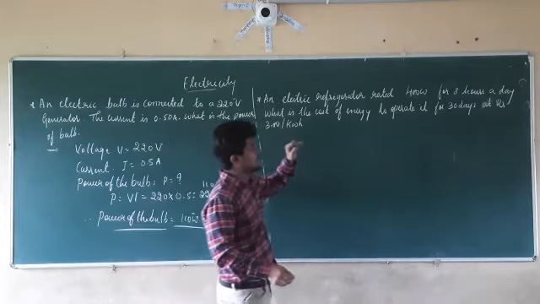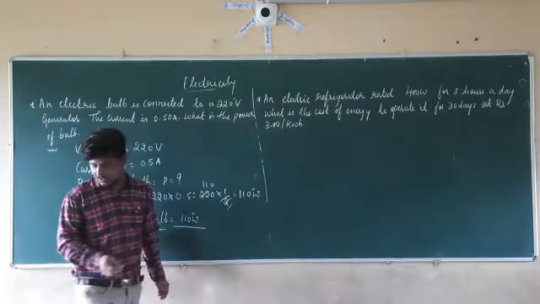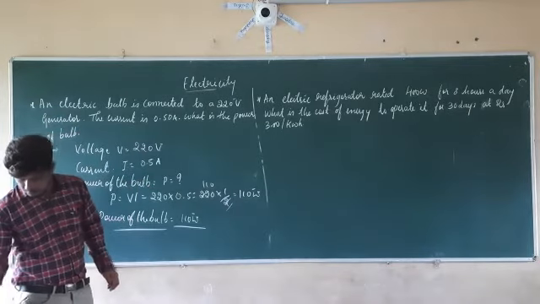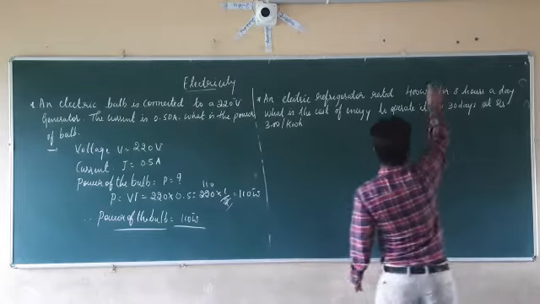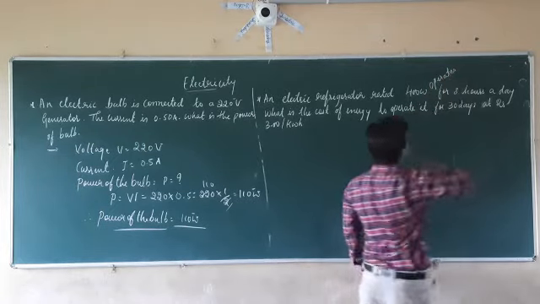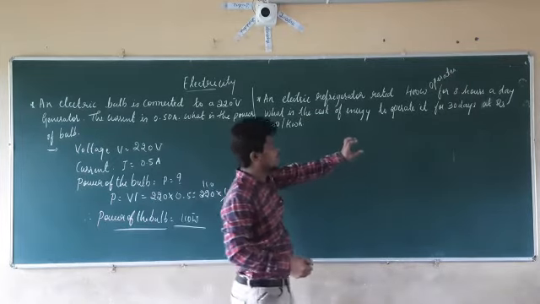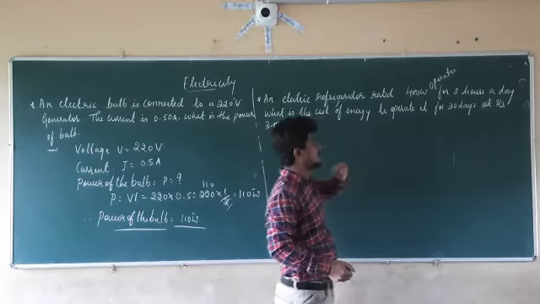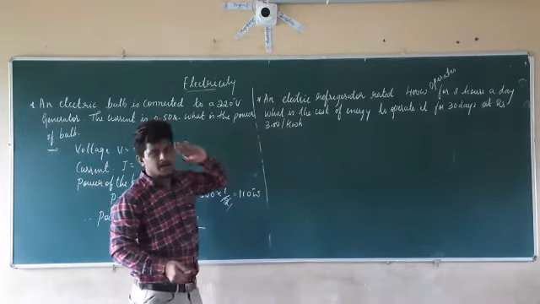What is the cost of energy to operate it for 30 days at rupees 3 per kilowatt hour?